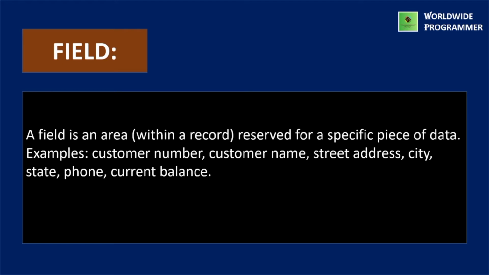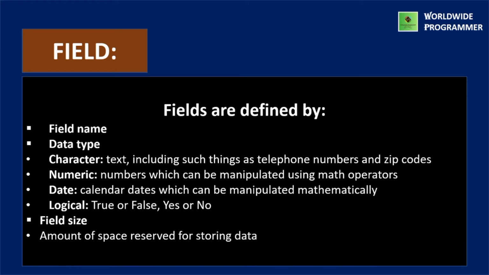So what is a field? A field is an area within a record reserved for a specific piece of data. For example, a customer number, customer name, street address, city, state, phone, current balance, like that. Fields are defined by field name and data type. In the data type, character is one. What is meant by character? Text, including such things as telephone numbers and zip codes.